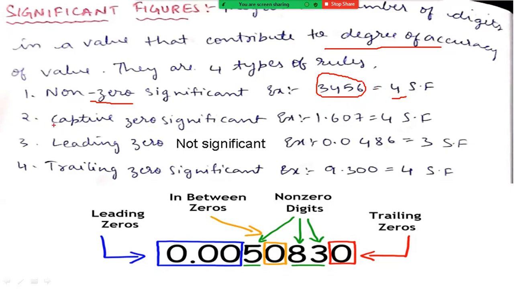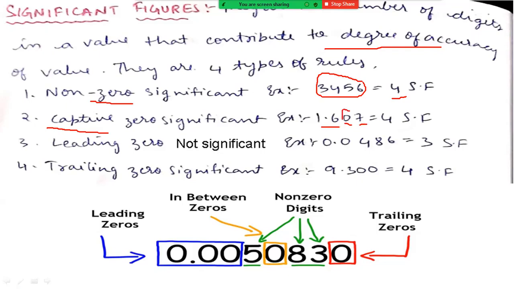Second rule is captive zeros are significant. What are captive zeros? Captive zeros are the zeros present in between two non-zero integers. So here 1.6 is a non-zero integer, it is a number, and 7 is also a non-zero integer.